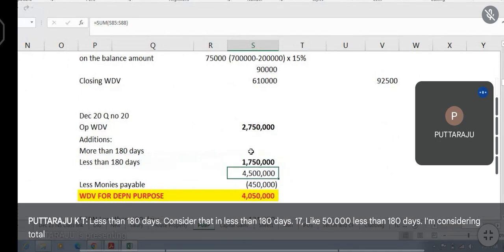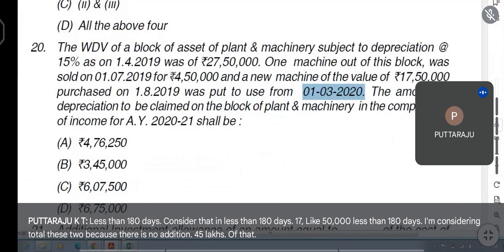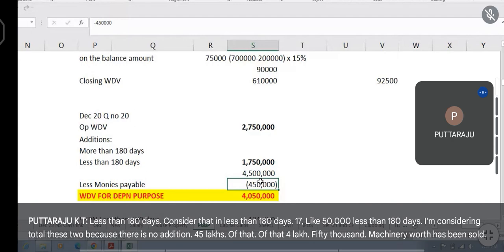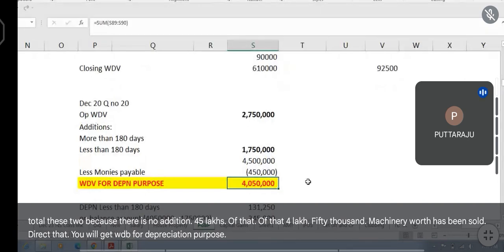Total these two because there is no addition. 45 lakhs. Of that, 4,50,000 machinery worth has been sold. Deduct that. You will get WDV for depreciation purpose.